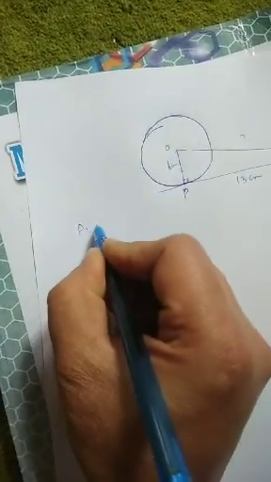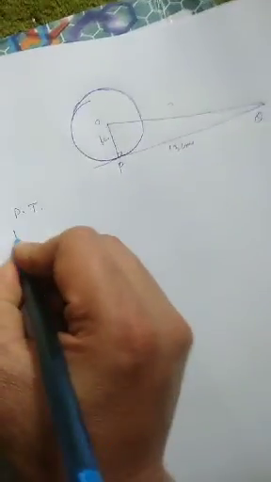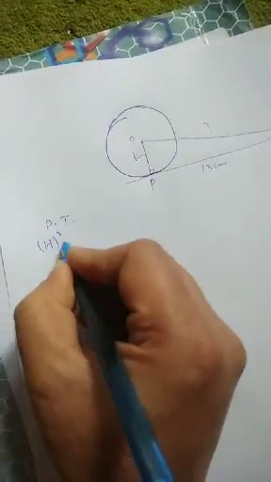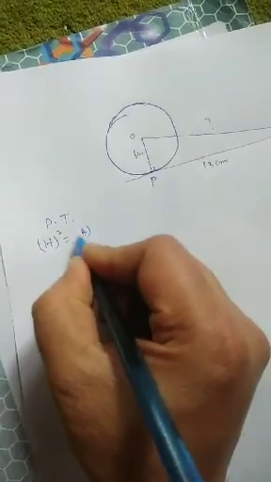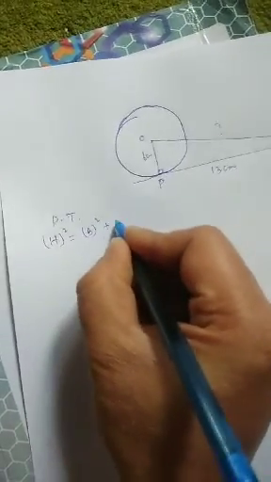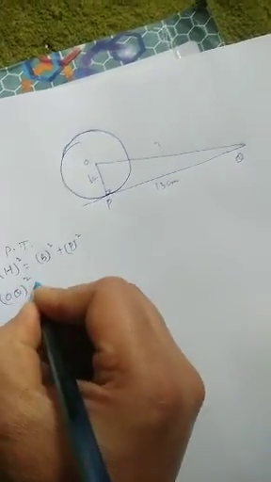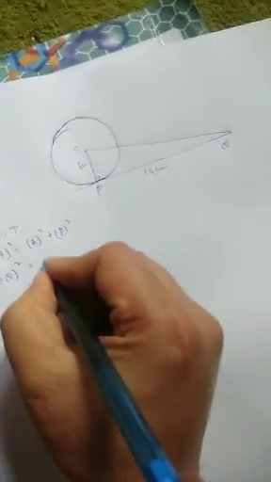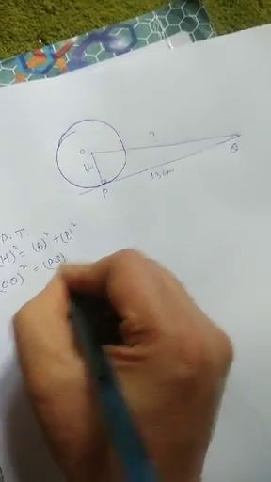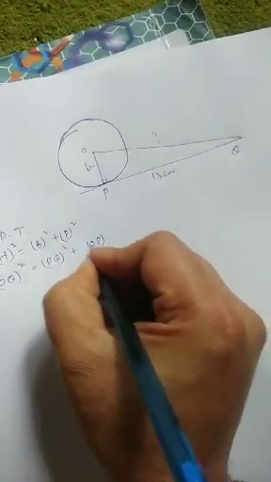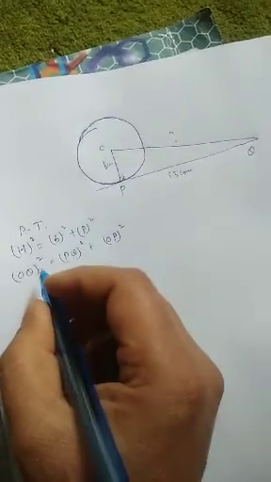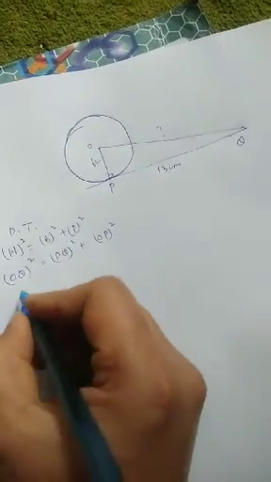That means we will use the Pythagoras theorem. What is that? Hypotenuse square is equal to base square plus perpendicular square. Here the hypotenuse is OQ square. Here the base is PQ square, and the perpendicular is OP square. Hypotenuse, OQ, we have to find that.